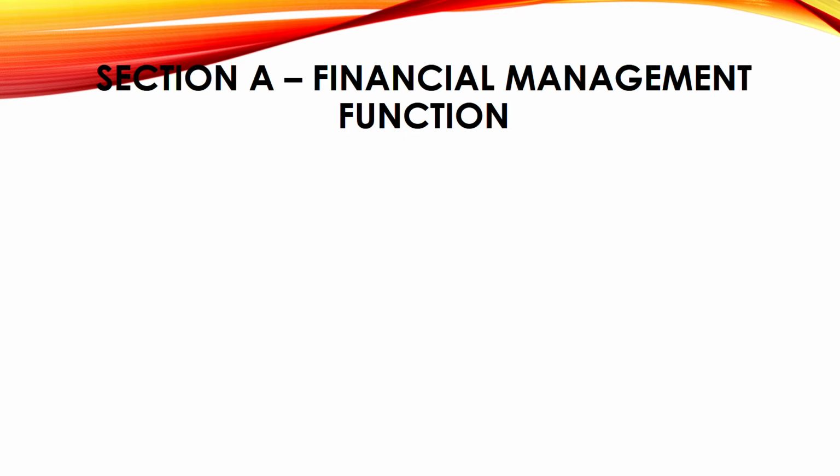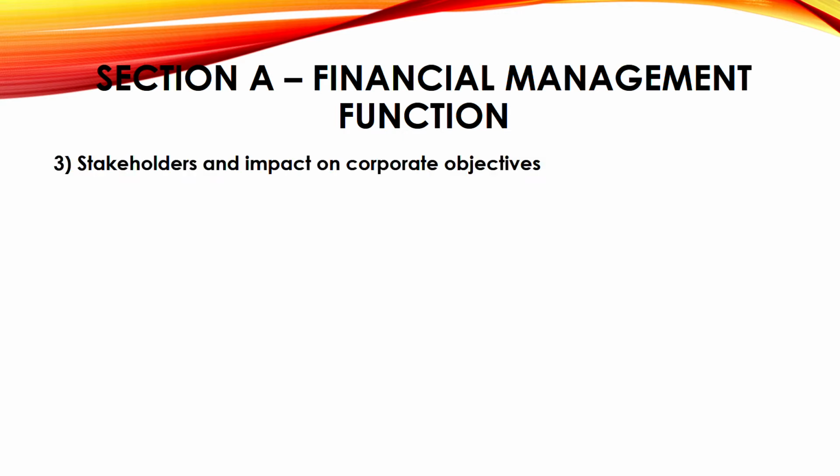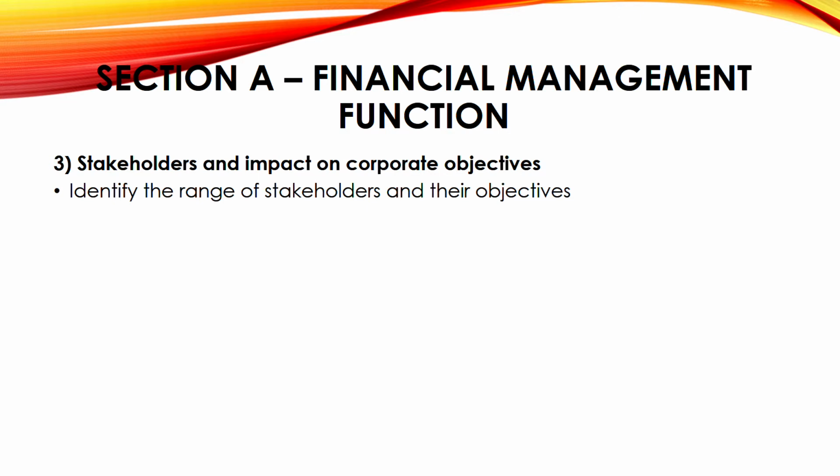Next, we have more in section A. Stakeholders and impact on the corporate objectives. Don't forget about the stakeholders. You'll be wondering why stakeholders in financial management, because even in financial management, stakeholders comes everywhere, right? Next, under part 3, we have identify the range of stakeholders and their objective. This shall be easy for you to do because you have done management and accounting, F1, I think. Yeah. So that is range of stakeholders. There you know what are the stakeholders, connected stakeholders, internal, external, and what are their objectives.